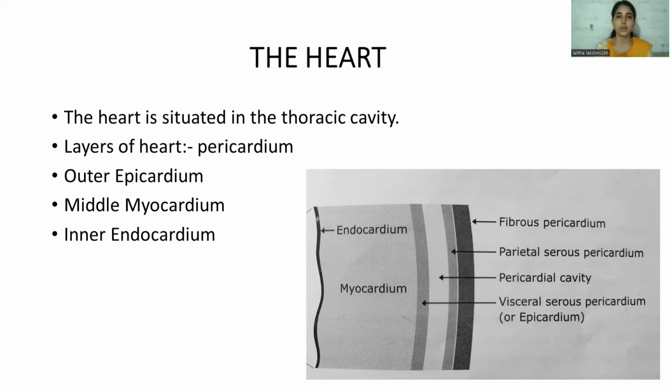After the epicardium, there is a layer called the middle myocardium. This is a very important layer because the heart is 95% made up of the heart muscle called myocardium, and this involves the contraction and relaxation of the heart muscle. After the middle myocardium, there is the inner layer called the endocardium.